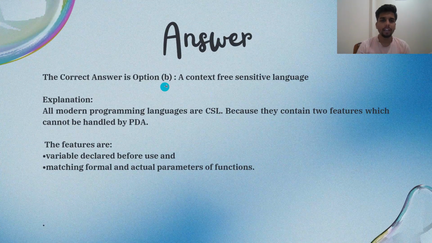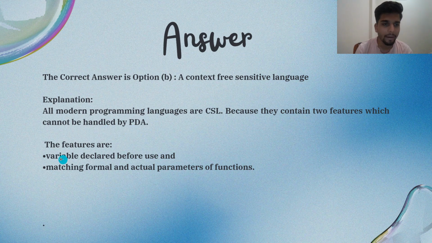So the correct option is B, a context-sensitive language. All modern programming languages are CSL because they are not context-free languages, as they contain two features which cannot be handled by a PDA. The features are variables declared before use and matching formal and actual parameters of functions.